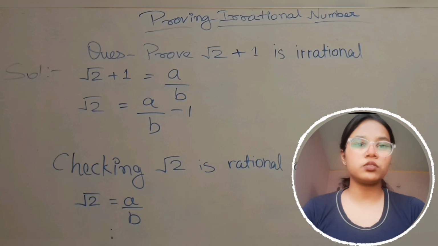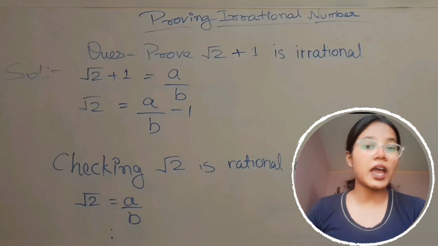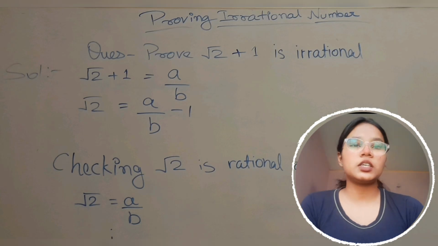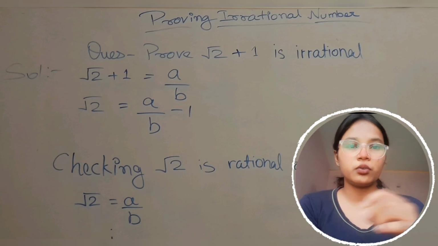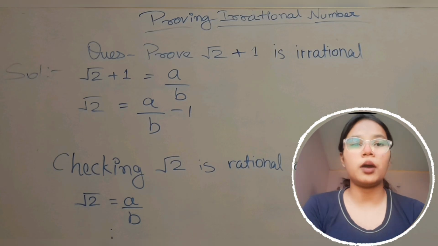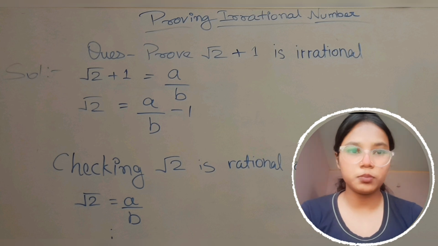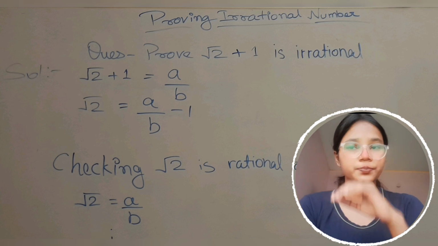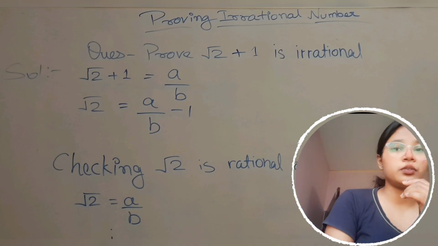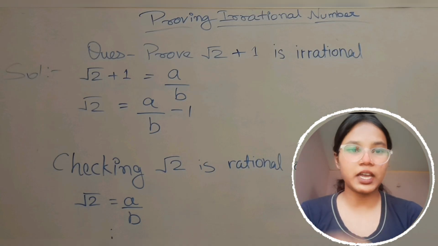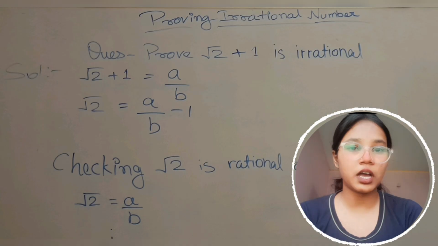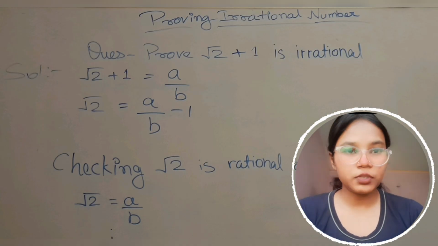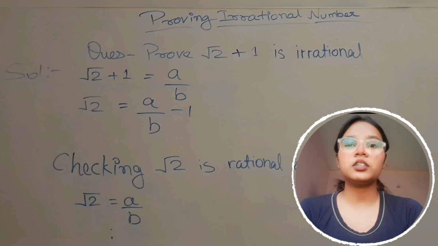Okay, then we do the same process which I have shown you in the starting of the lecture. Let under root 2 be rational. Under root 2 is equals to a upon b. A upon b is a rational number, and there is no common factor between them. Squaring both sides, under root 2 squared becomes 2, and a upon b squared becomes a squared upon b squared, and so on.